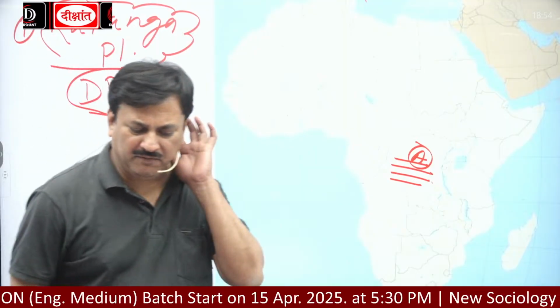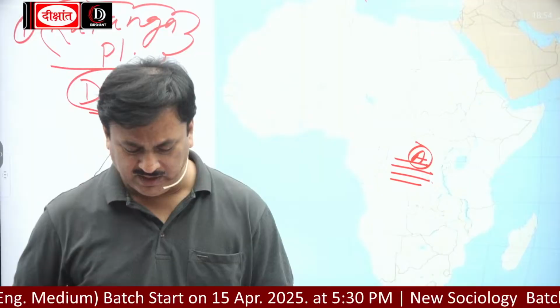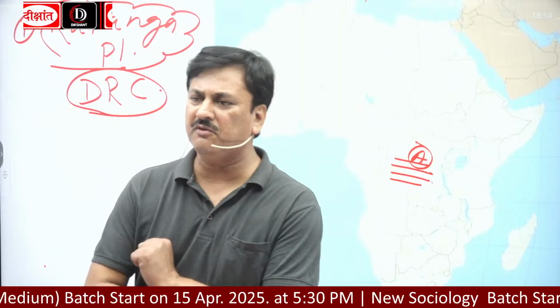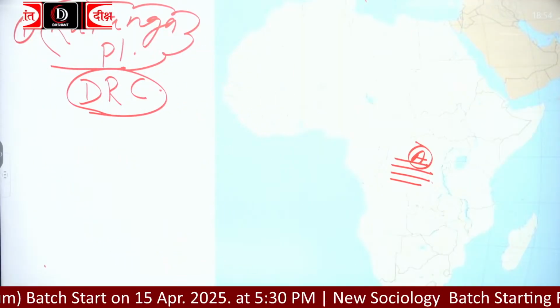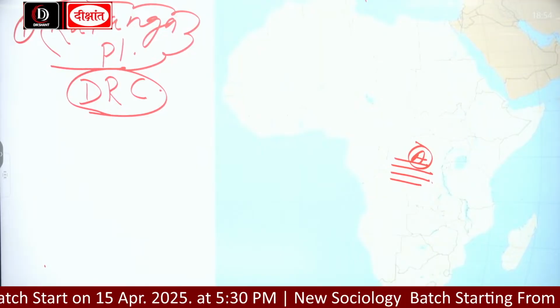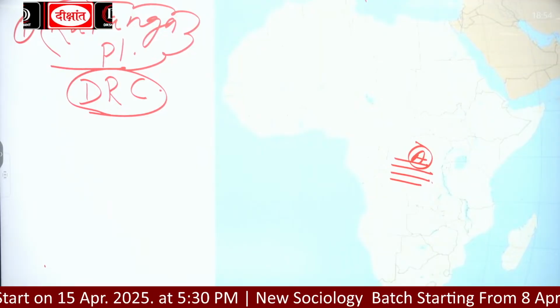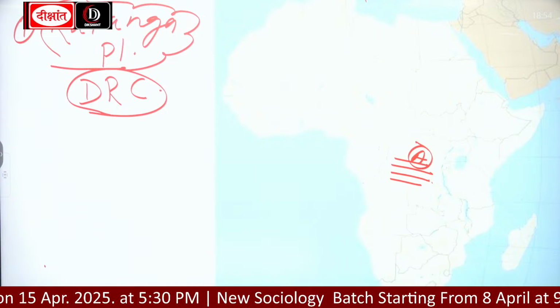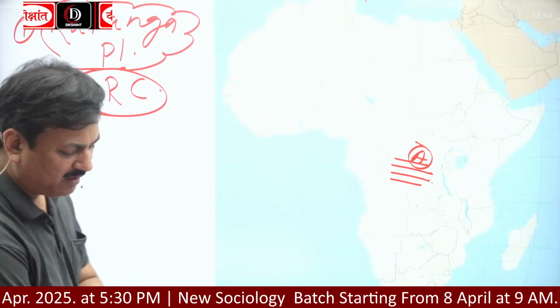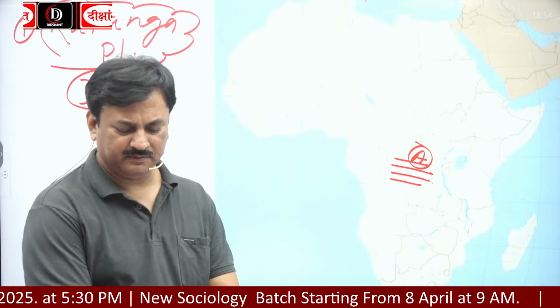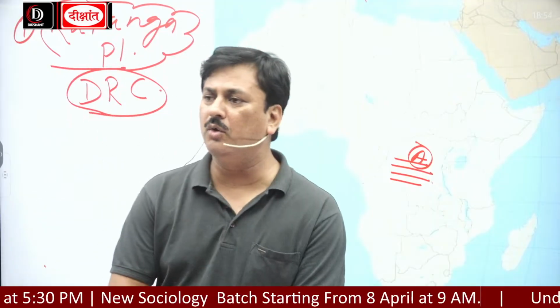It is also the source of the Congo River, and it is famous for copper, uranium, and gold.